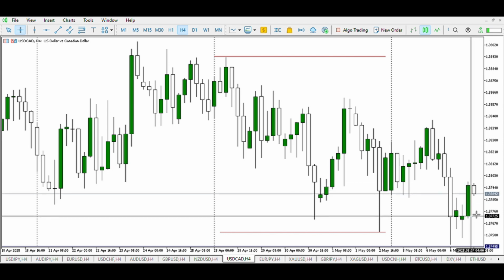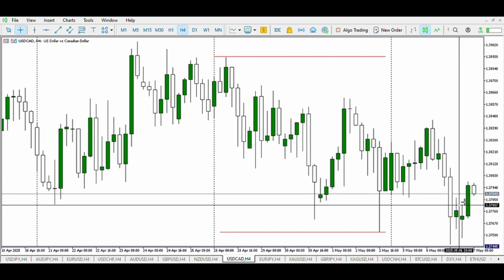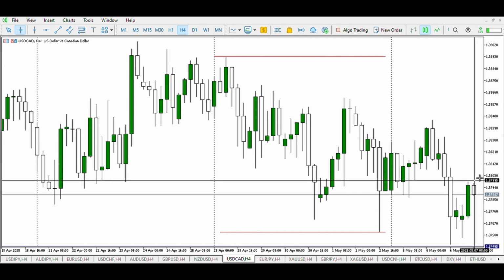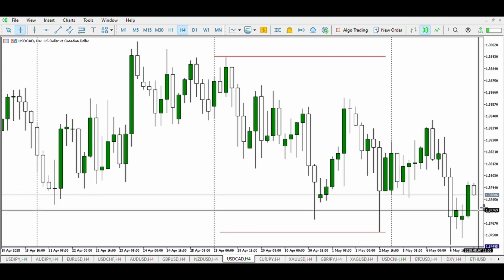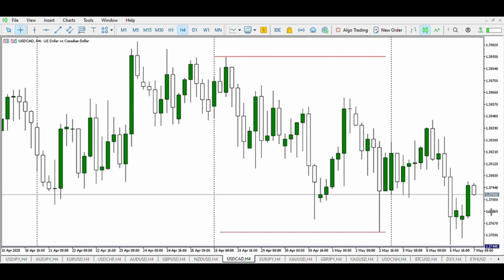Right here on USD CAD, you can see the buyers in this zone attempting to push price up, and we have the buyers directly at this resistance. So we expect a buy side liquidity for a sell if the sellers are going to switch pressure. However, they need to break this resistance further up to induce more buyers to take position and for price to go against them with one or two candles that close as bearish candles, and it needs to close down below the structure, later close down breaking the low of the day and riding the trend further down. Then we can conclude that the US dollar will weaken against the Canadian dollar.